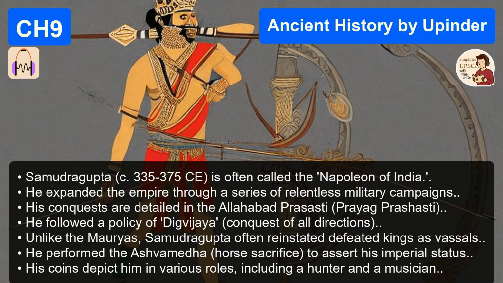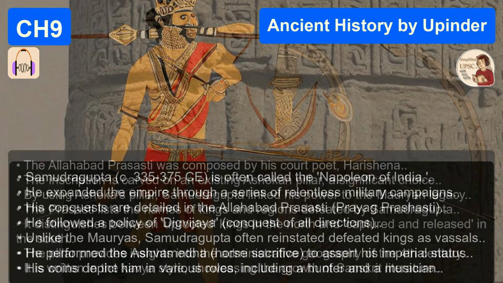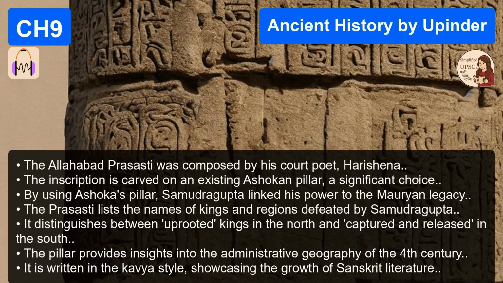Why the difference? Why wipe out the north, but let the south stay under local rule? Well, it's about logistics. It's about practical politics. Governing the deep south from Pataliputra, which is modern Patna, is a logistical nightmare. Especially back then. Exactly. It's much better to have a submissive vassal king paying you tax and acknowledging your supremacy than to try and administer that territory yourself from thousands of kilometers away. It shows real political maturity. He wasn't just a brute. He was a strategist.